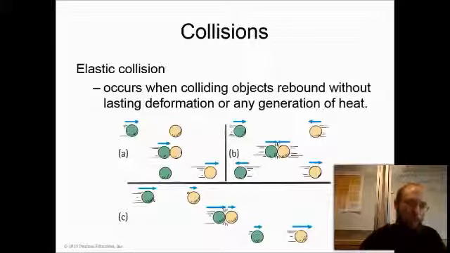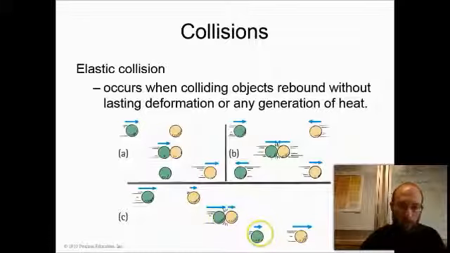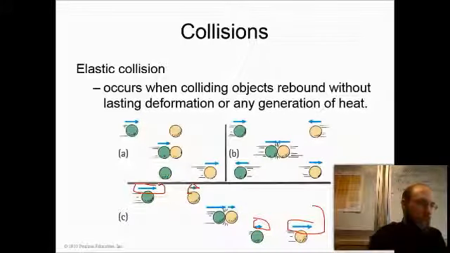Finally, in example C, both the green ball and the yellow ball are moving in the same direction to the right. The green ball is moving a little bit faster, though, than the yellow ball. After the collision, the green ball is moving with the speed of the yellow ball, and the yellow ball has the speed now of the green ball before the collision. If you knew the masses of these balls, you could actually predict their speeds after the collisions.